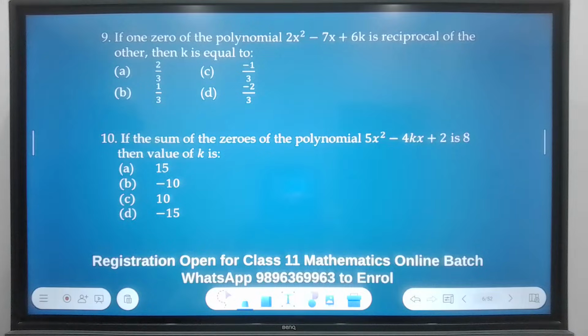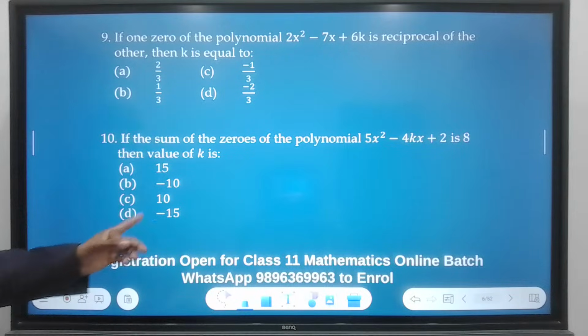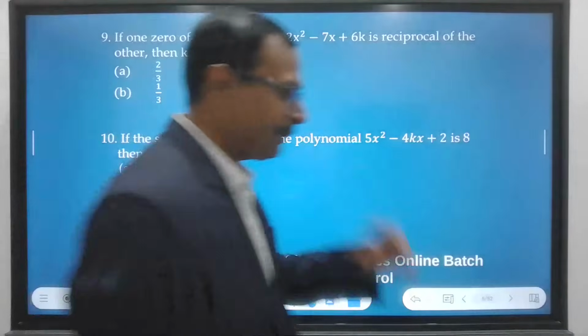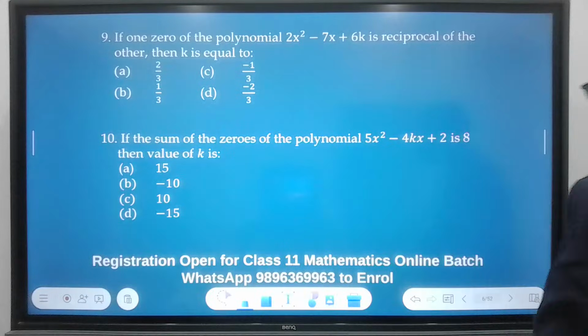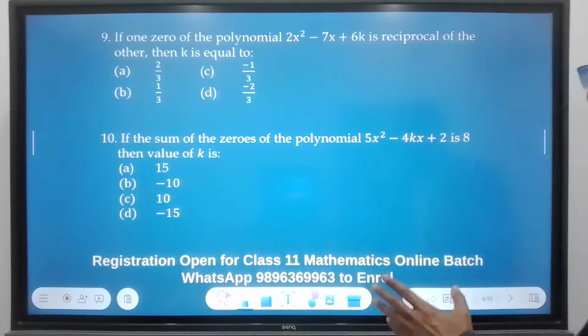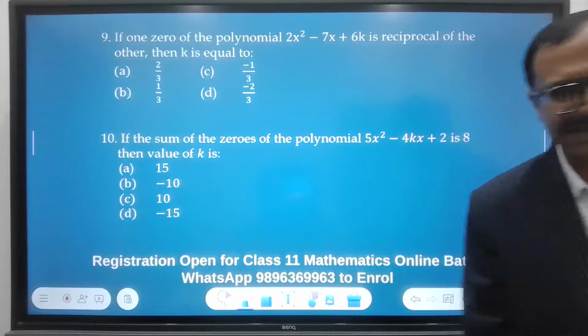Let's solve these. If one zero of the polynomial 2x squared minus 7x plus 6k is reciprocal of the other, then k is equal to what? And similarly, one more question here based on finding the value of k. Very important concept and short question for board exams. So let's have your answers in the chat first, then we will discuss.